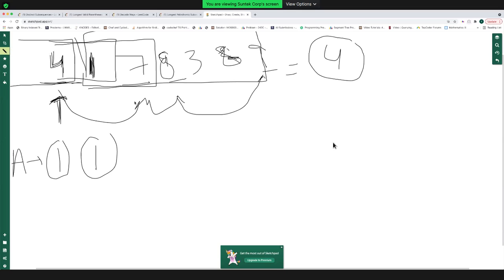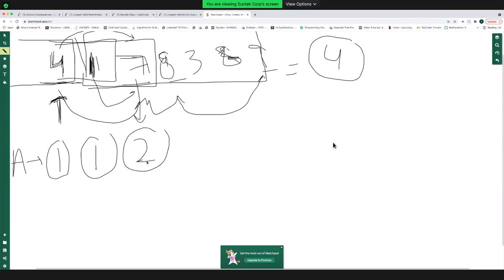Okay, so you can either append this 7 in front of this 1, or you can append this 7 in front of this 4, right? So the answer in this case is 2. In both cases, you will get an answer of 2, right?